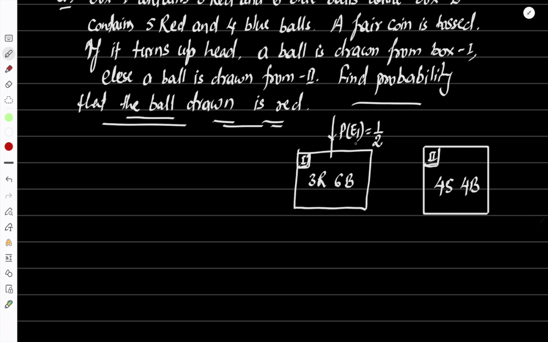So you are tossing the coin, and the probability of E1, if it comes head, is 1 by 2. And path 2 means E2: if it gets tail, then you will be choosing box 2.